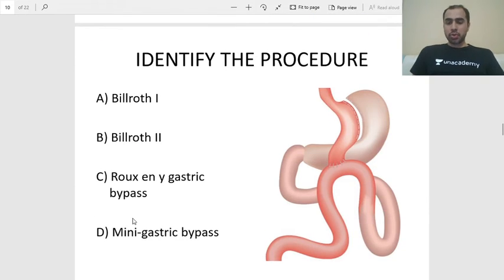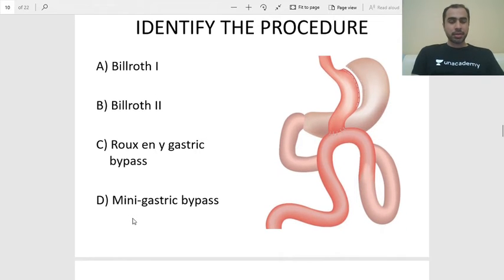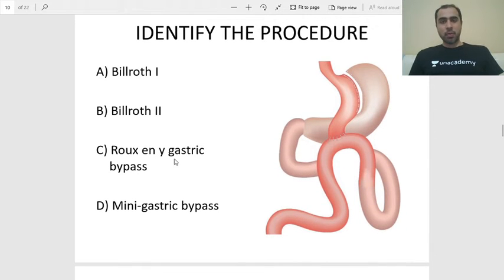Alright, let's come to this one. This is a little difficult. Try to get this answer. What is this procedure? Okay, it's a recent procedure. Is it Billroth 1, Billroth 2, Roux-en-Y gastric bypass, or mini gastric bypass? Alright, don't jump to the answer on this. This is a little tricky. You will not find this in many books.